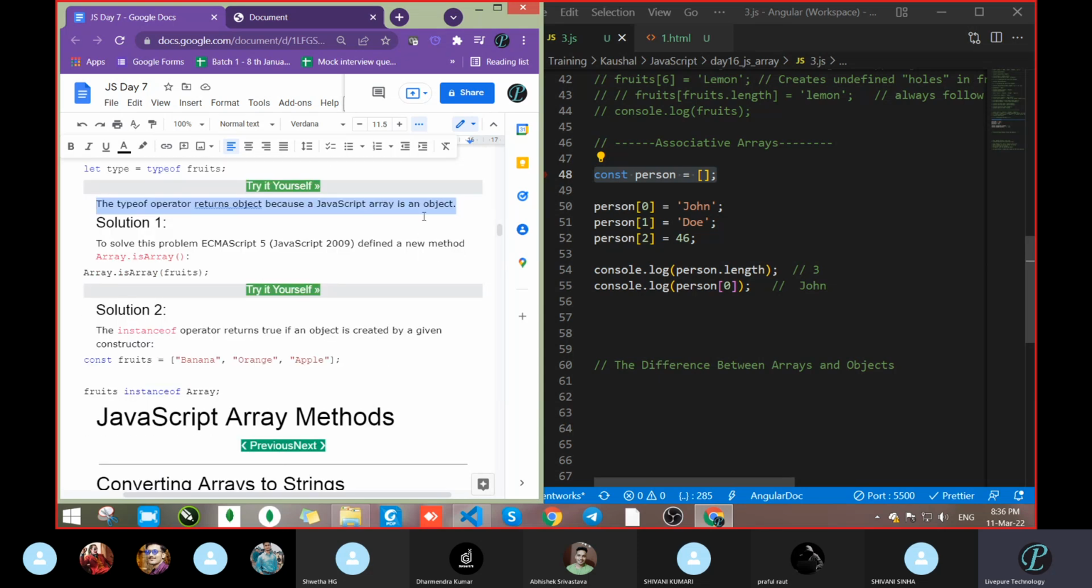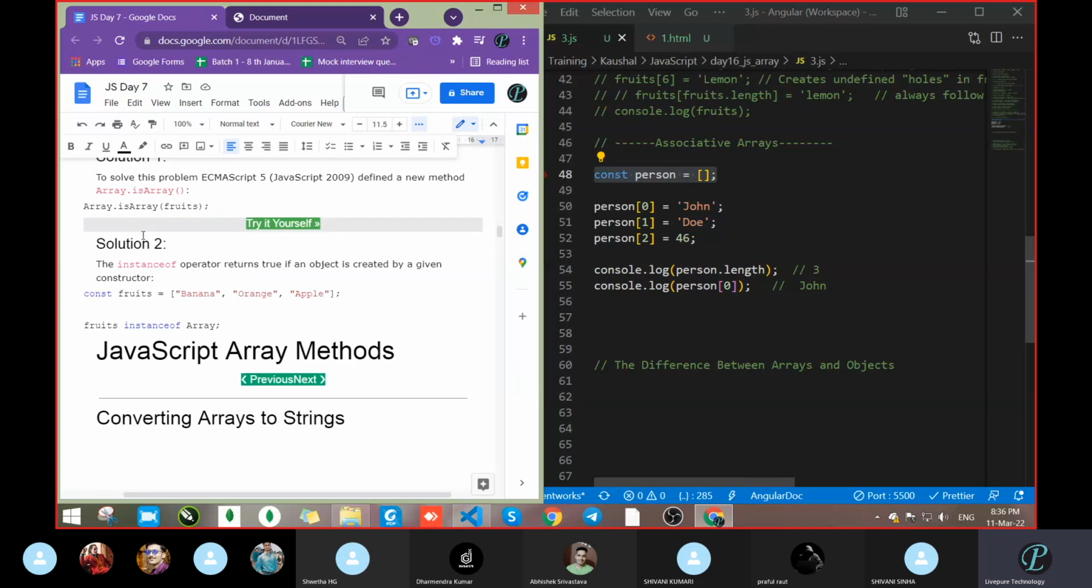So to solve this problem, in the new ECMAScript, ECMAScript 5 defines a new method, Array.isArray, and it will return you true or false. These all things we had already seen. Next, you can check the instance. The instanceof operator returns true if an object is created by a given constructor, constructor in the sense it is going to construct a new one.